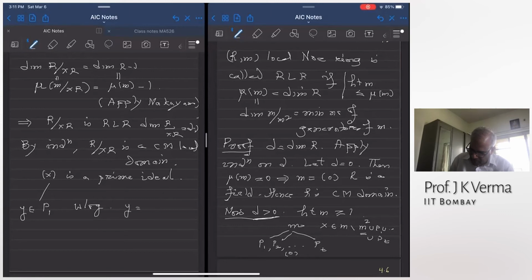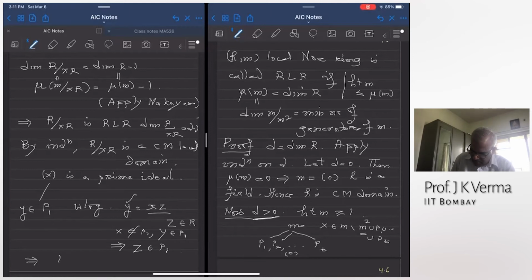So Y is equal to X times Z, where Z is some element of R. This X is not in P1. X does not belong to P1, but Y belongs to P1. So X times Z belongs to P1. X is not in P1, so therefore Z is in P1. So I took any element of P1 and wrote it as X times some other element of P1.